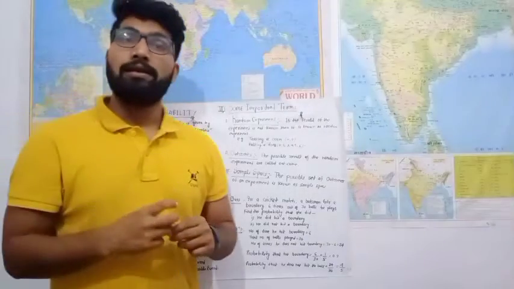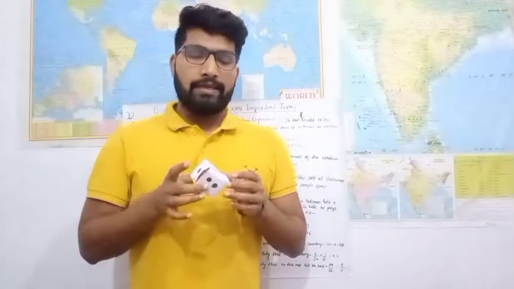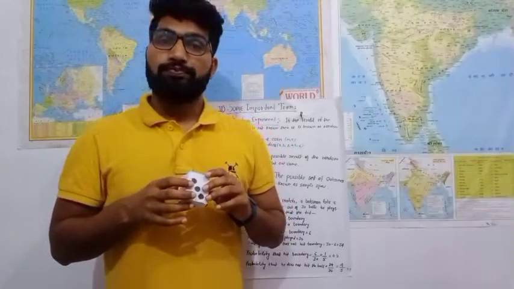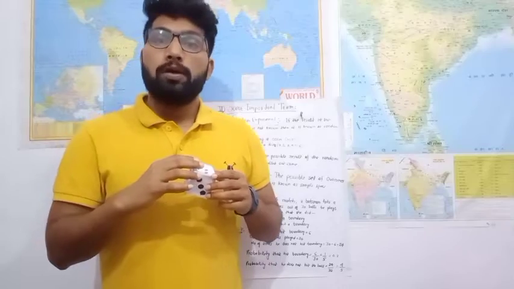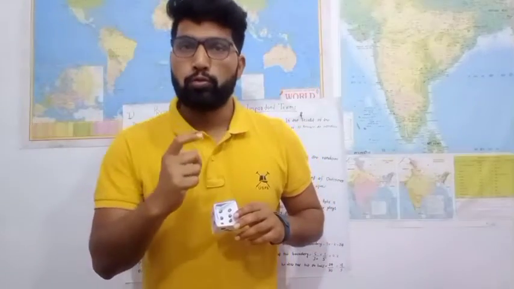First example, while we are rolling a dice. A dice has six faces. On each face, a number is written: 1, 2, 3, 4, 5, 6. So the total possible outcomes is 6. And if I ask, what is the probability of getting 2? There is only one favorable outcome of getting 2. So the probability is 1 by 6.